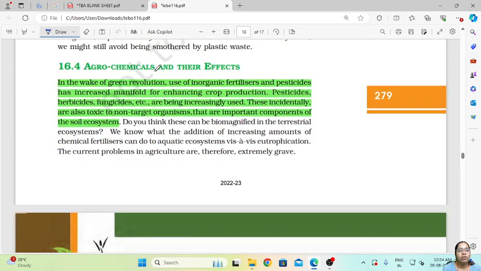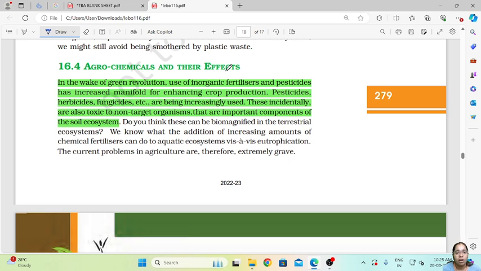Then come the agrochemicals and their effects. In agriculture, what we use is pesticides, herbicides, fungicides, weedicides. All these are made up of toxic chemicals which are non-biodegradable and which go inside the soil and destroy the soil organisms because they are very toxic. Due to rain, they wash into the soil.